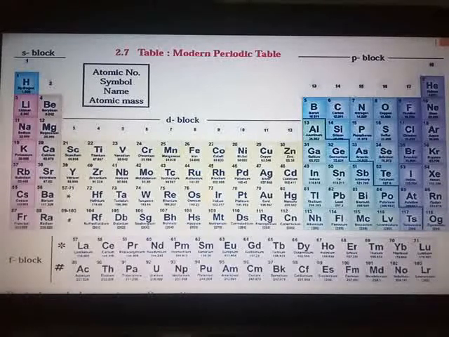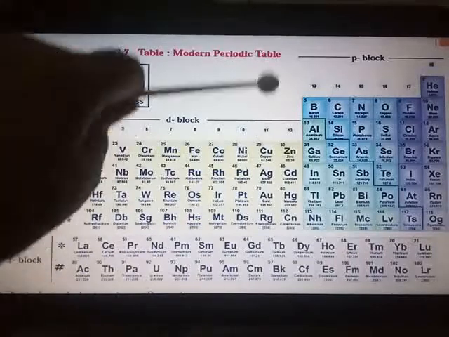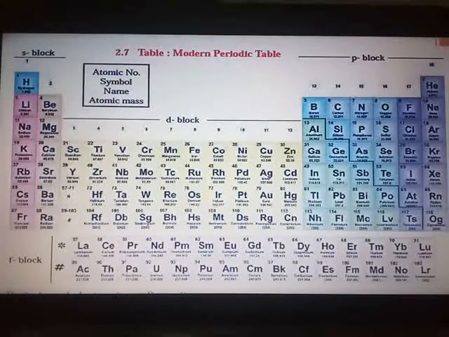Now this modern periodic table has 7 horizontal rows. You can see 1, 2, 3, 4, 5, 6, 7 horizontal rows are there, and these horizontal rows are called periods and numbered from 1 to 7. There are 18 vertical columns, numbered from 1 to 18, and these are called groups.